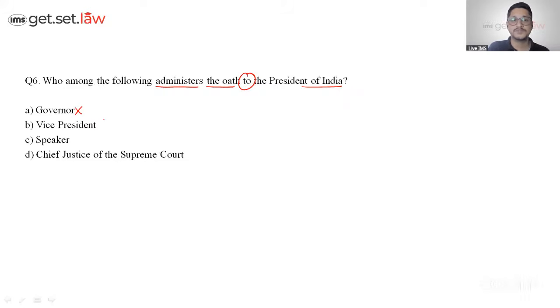The vice president is just below the president. The speaker is a part of the legislature. So the chief justice is the only answer we have. The Chief Justice of the Supreme Court is the one who administers the oath to the president. That is what happens, because there has to be a balance of power between them. That is why it is considered to be option D over here.